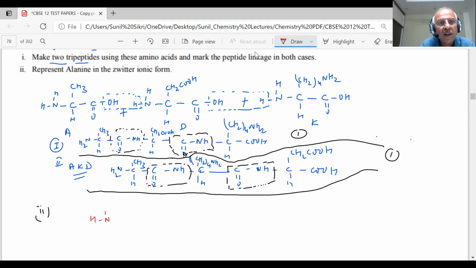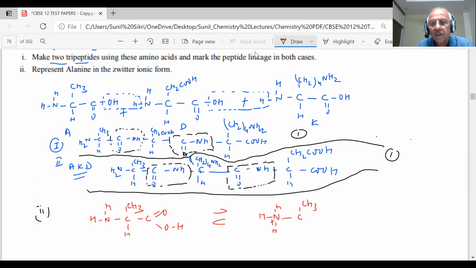H2N, CH, CH3, C double bond O, OH. This is alanine. How is the zwitterion formed? This is acidic, this is basic. So what will happen? With the transfer of H, this will be a plus charge.